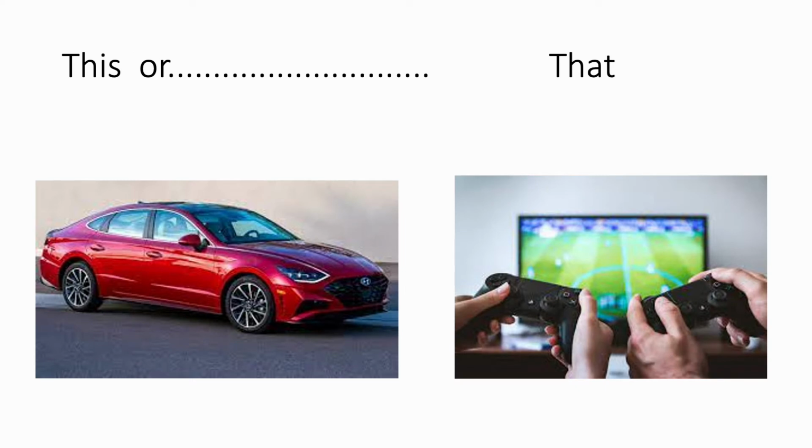So the next example of this or that is a car or video games. What is something that we need versus something that we want? So what would be a good choice in this situation? Pause the video for another 10 to 20 seconds and think about that. Okay, so if you said a car, you would be correct. A car is something that we need. We need it to travel and to drive, versus a video game is something that we would like to have. We don't actually have to play games. But in order for us to get to work, to go to school, anything like that, we need a car to be able to do that.